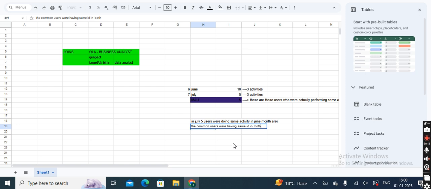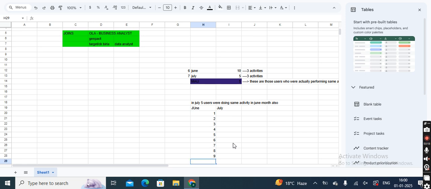If I do it this way simply, let's say June, July, 1 2 3 4 5 6 7 8 9 10. I am saying 1 2 3 4 and 5, and these numbers are considered as user IDs.